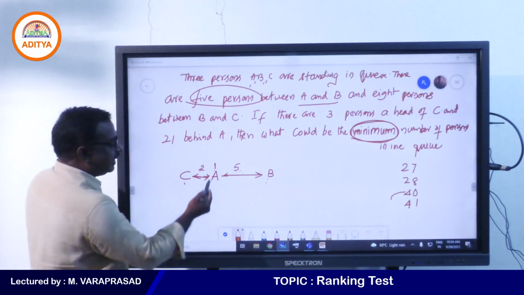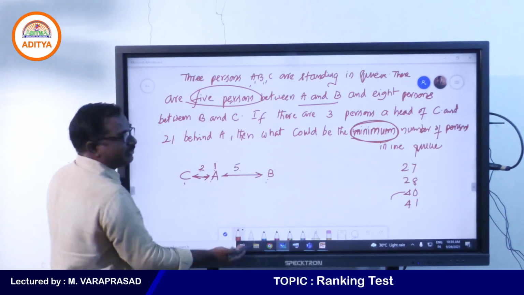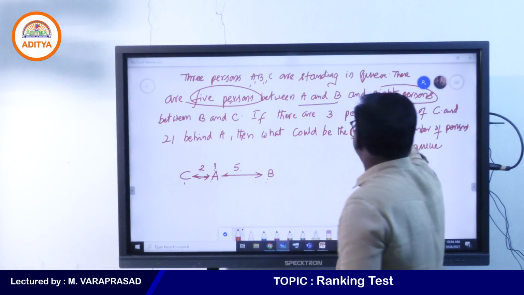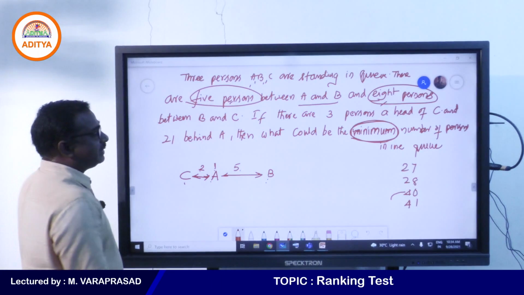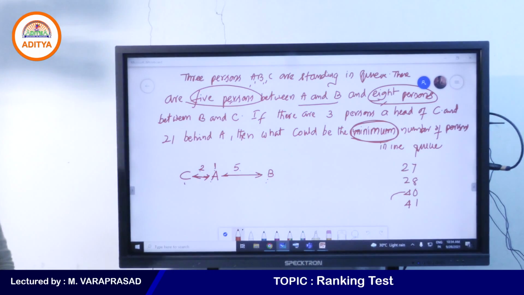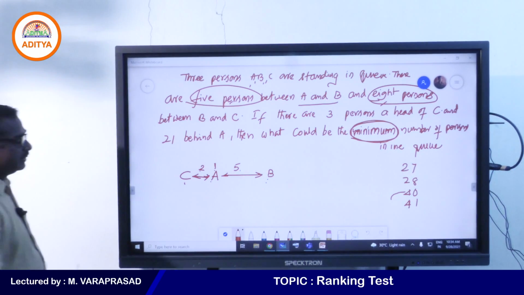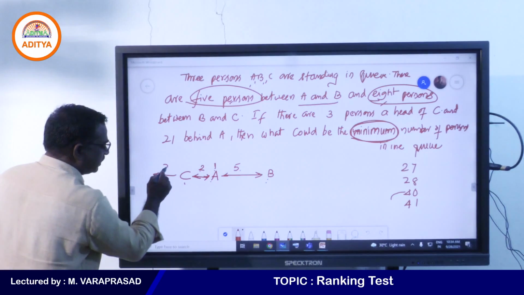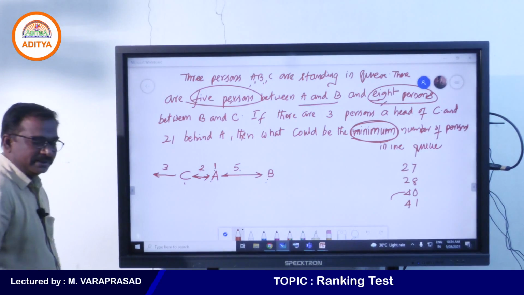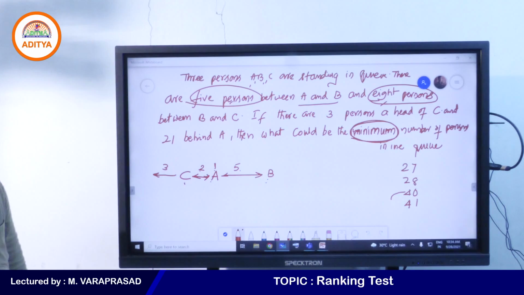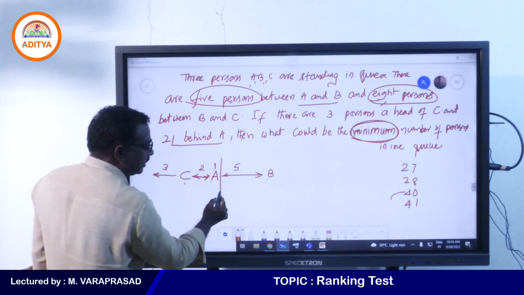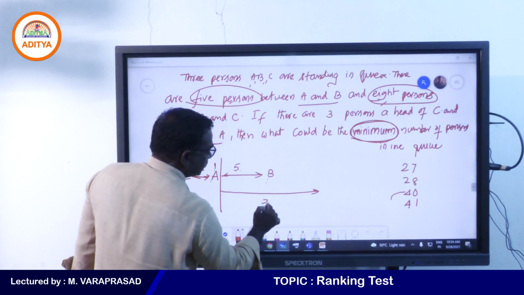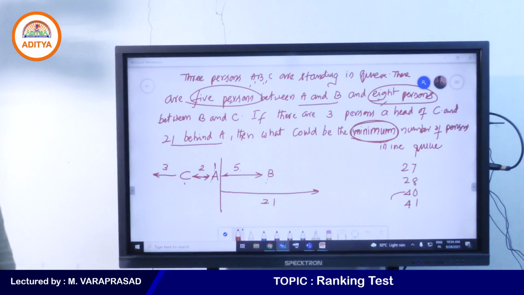Between A and B 5 persons. Between B and C 8 persons are there, that is also given. Now, there are 3 persons ahead of C. Ahead of C 3 persons, right. Now what is the next point? Behind A 21 members. That is the point given here.